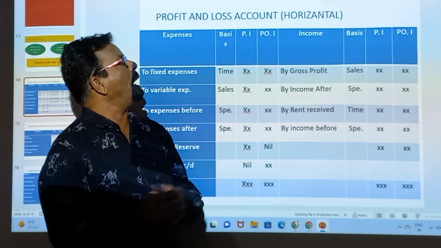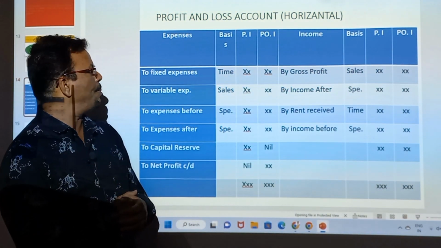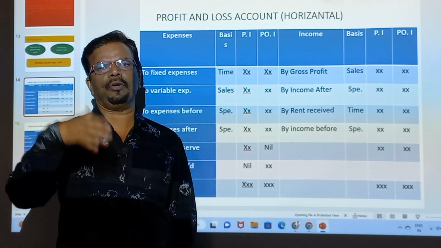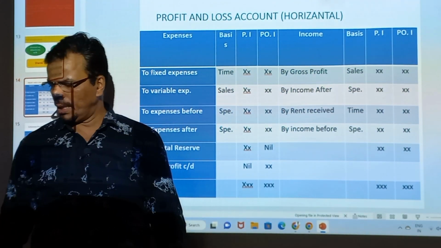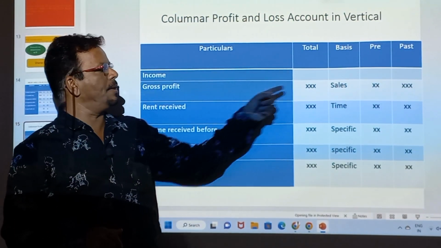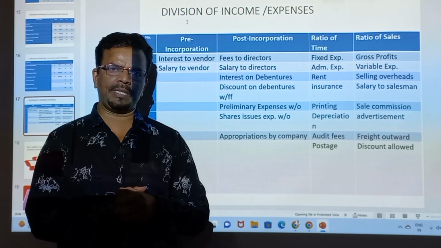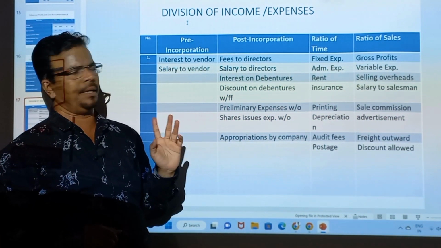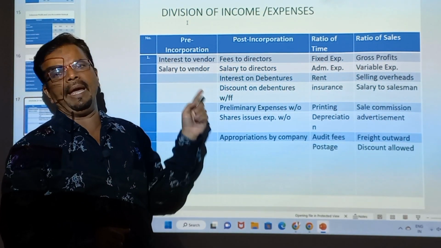Now let's see how to prepare the profit and loss account in case of the PPI. This is a T format, but you can follow the T format or you can follow the vertical format. So this is a T format, but we will study the vertical format. So this is the vertical format. Income for the purpose of distribution of income and expenses. So let's see the pre-incorporation period: always interest to vendor, and second, salary to vendor. So this always comes in pre.